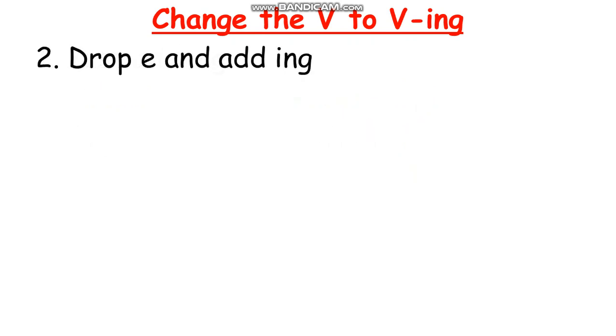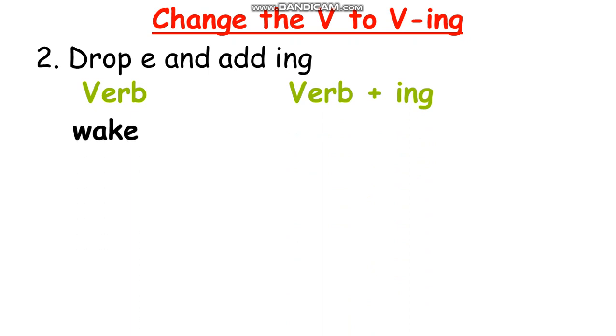How about rule number two? Drop e and add ing. When the verb ends with e, you drop the letter e and add ing. For example, wake. Wake ends with e, so you drop e and add ing: waking.